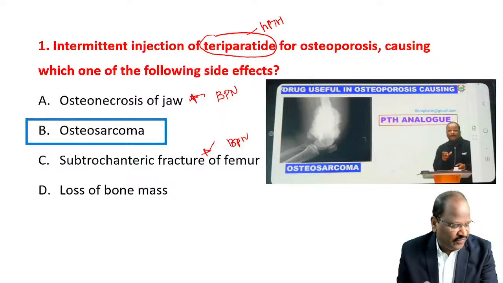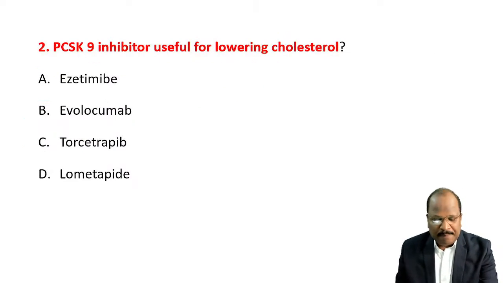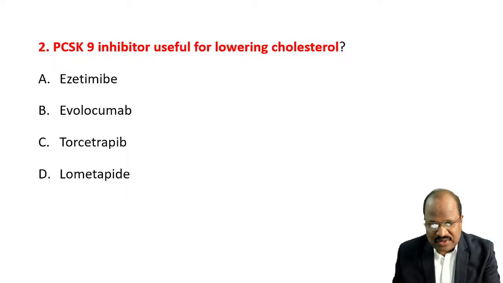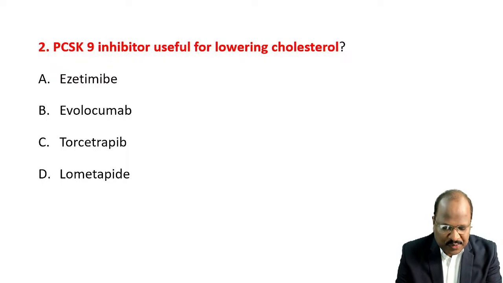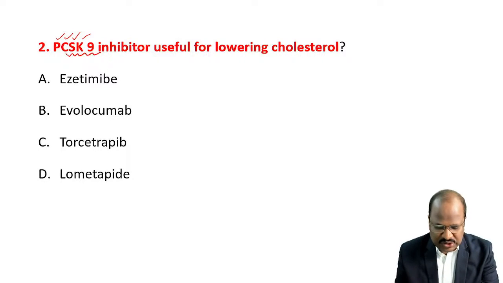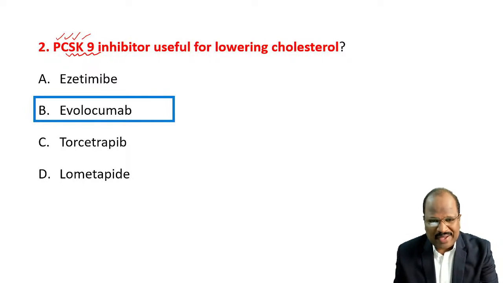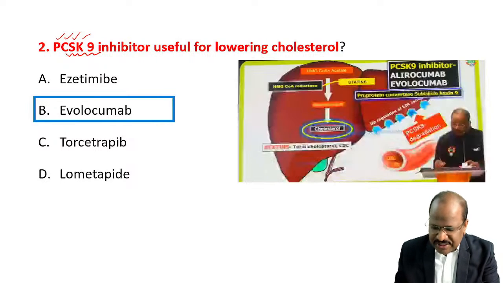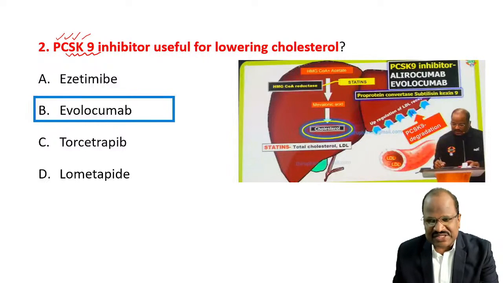If you find any option incorrect, please tell me. Question number 2. PCSK9 inhibitor useful in lowering cholesterol. That is proprotein convertase subtilisin/kexin type 9. PCSK9 blocker useful for lowering lipid. It's a straight question. Evolocumab and alirocumab are both monoclonal antibodies targeting PCSK9, useful for lowering LDL. This also is a straight question we discussed in our DVT session.